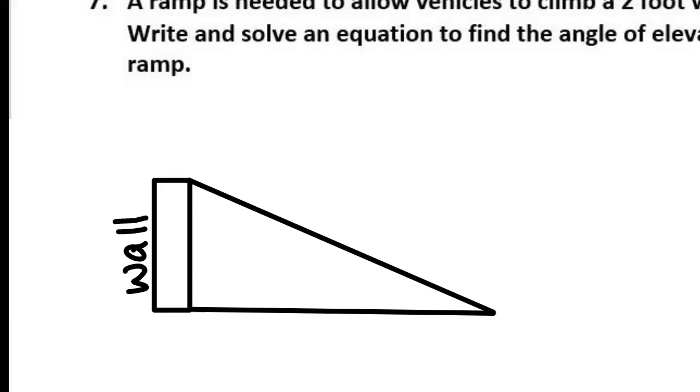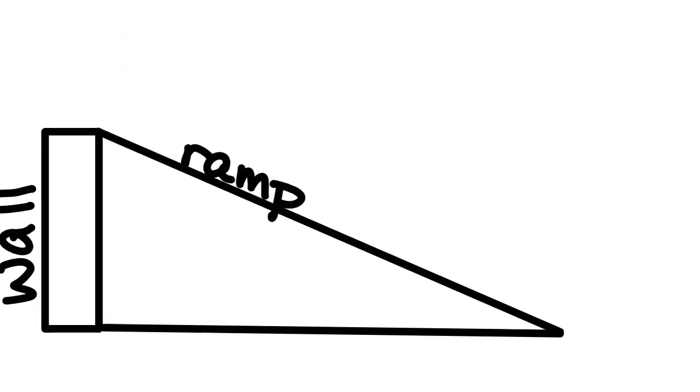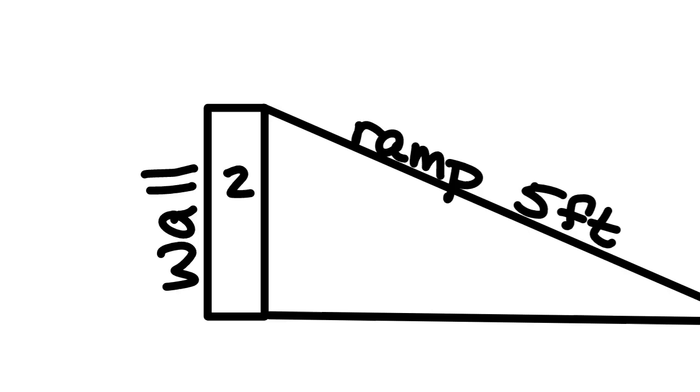When I go to draw my picture, I know a wall looks like this. A wall is going to go here vertically. Which of these other two pieces is the ramp? Is it the flat part at the bottom or the slanted piece? It's the slanted piece. So here's our ramp. How big's that ramp? 5 feet. They're using the biggest one that they've got. The wall was how big? 2 feet.